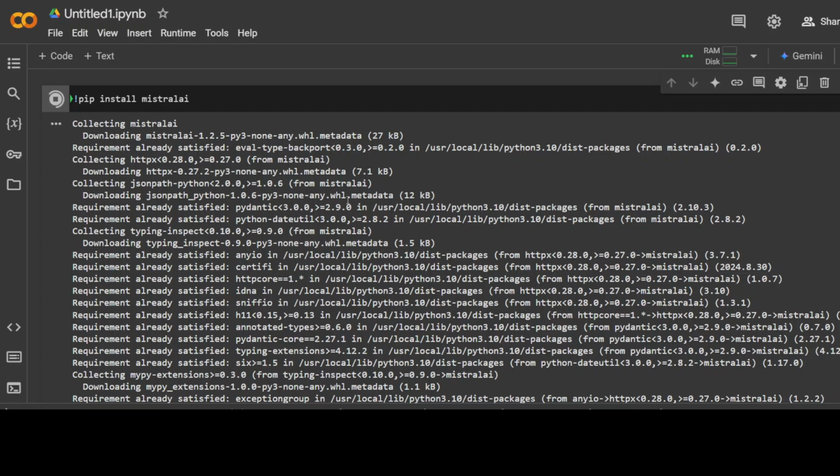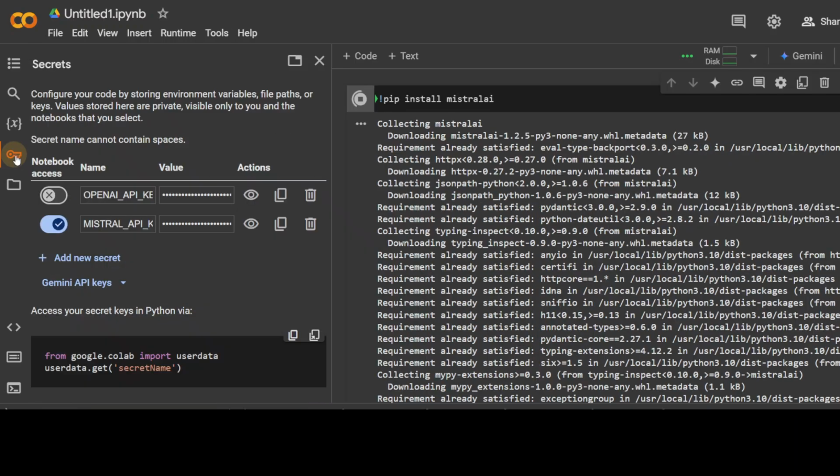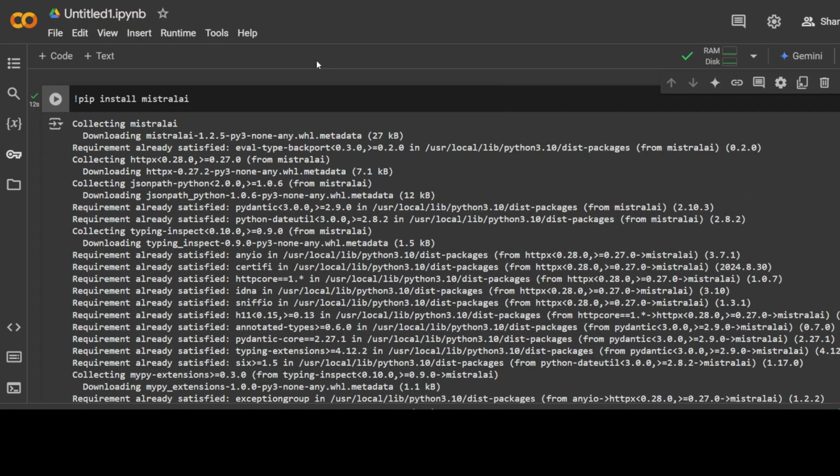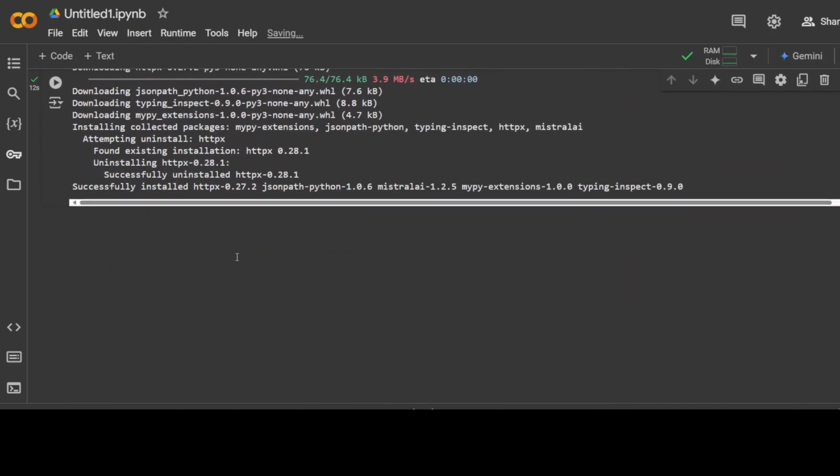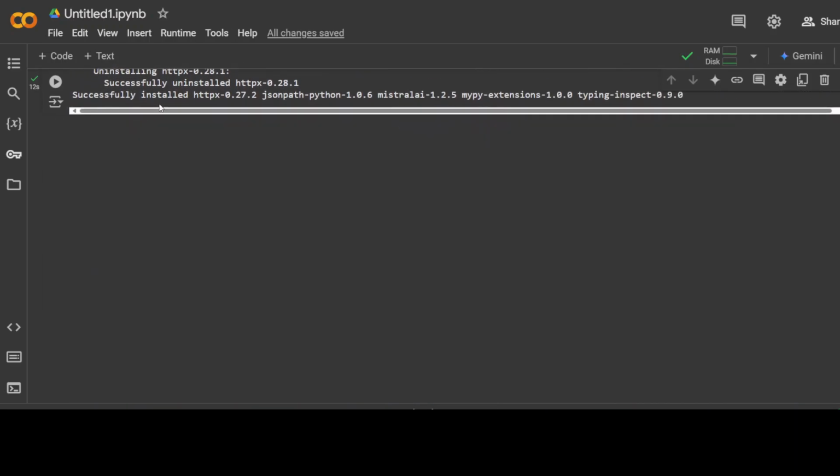So once you have your API key, come back here. While it installs, let me click on this key icon here and you see that I have already stored my MISTRAL_API_KEY as a secret in Google Colab. So save your secret here. Just click on add new secret, save it, flick it on, and then click on this eye icon so that it will be masked so that no one should be able to see it. And then we will get it in our notebook environment. As you can see, while we were talking, the Mistral client is already done.